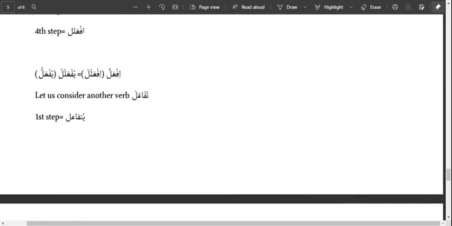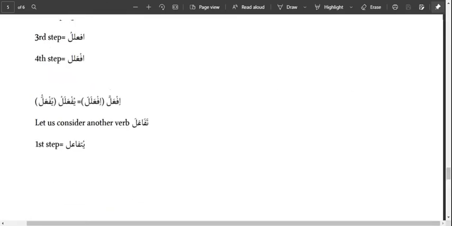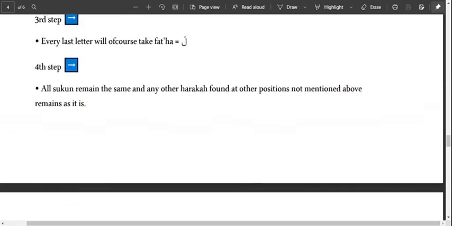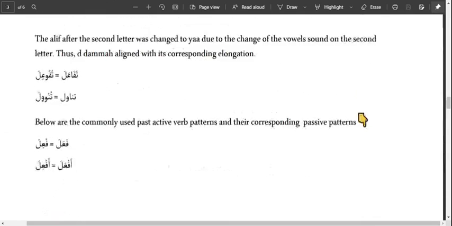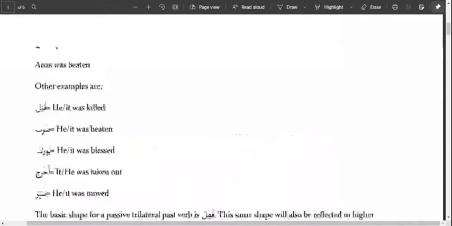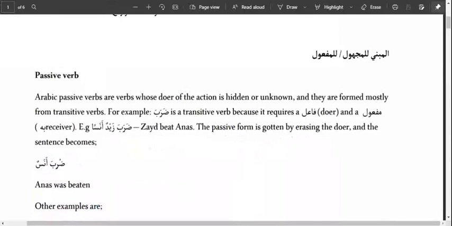al-af'al al-mabniyya lil-majhul, that is passive verbs. So these are the forms. Remember, for madi, for past tense verbs, we have what? You change the first letter to dhamma, the second to the last letter you give it kasra, then the last letter you give it fatha. That is how we form it.